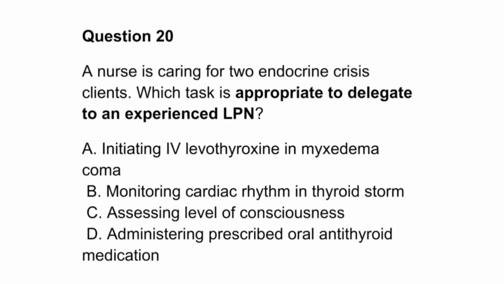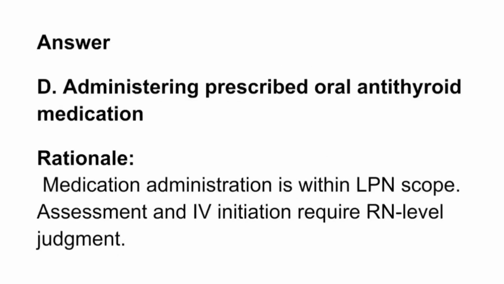Question 20. A nurse is caring for two endocrine crisis clients. Which task is appropriate to delegate to an experienced LPN? A. Initiating IV levothyroxine in myxedema coma. B. Monitoring cardiac rhythm in thyroid storm. C. Assessing level of consciousness. D. Administering prescribed oral antithyroid medication. Answer: D. Rationale: Medication administration is within LPN scope. Assessment and initiation require RN level judgment.